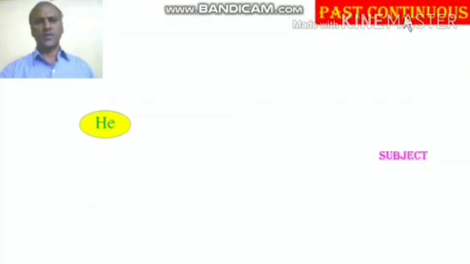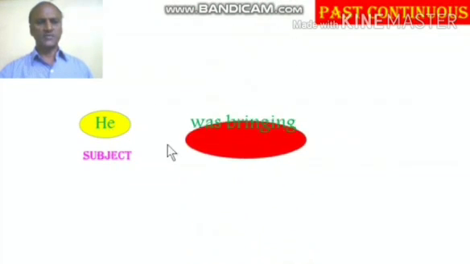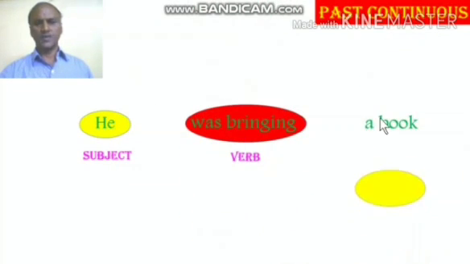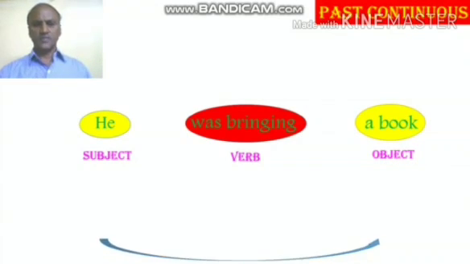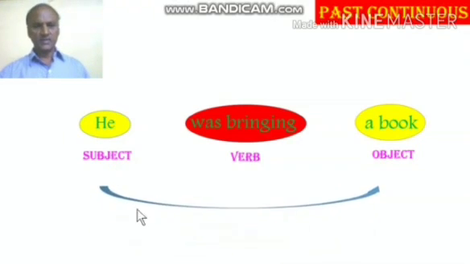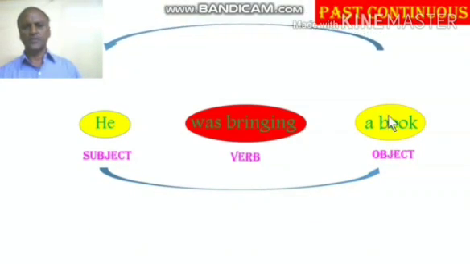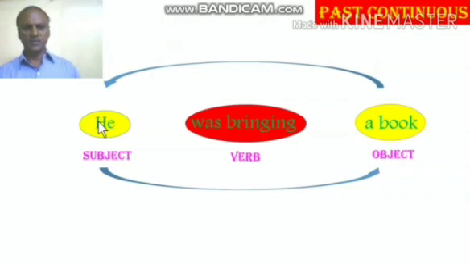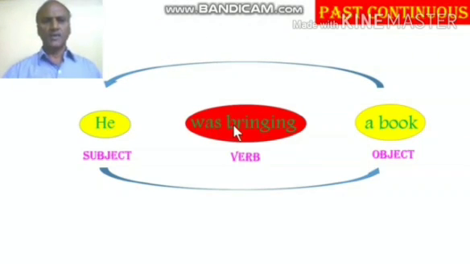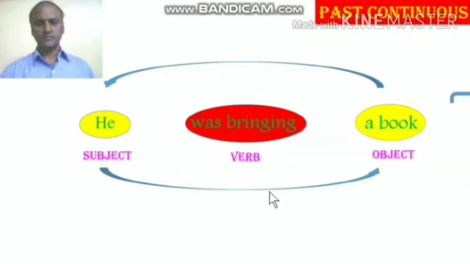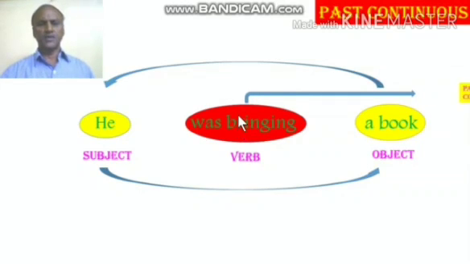The fifth division is the past continuous. He, subject, was bringing, verb, a book, object. So the first step is find the subject, verb, object. Next, the second step is change the positions of the subject into object, object to subject. That is the second step you have to follow. Next, the third step is identify the verb which is given in the sentence in the form of active. Here was bringing is in the past continuous.